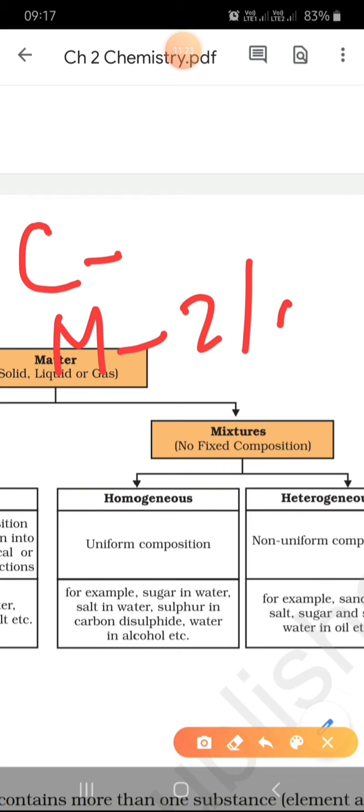For example, two or more, it can be even more than that. So for example, air is a mixture. Okay, why is it a mixture? Because it contains so many different types of gases.